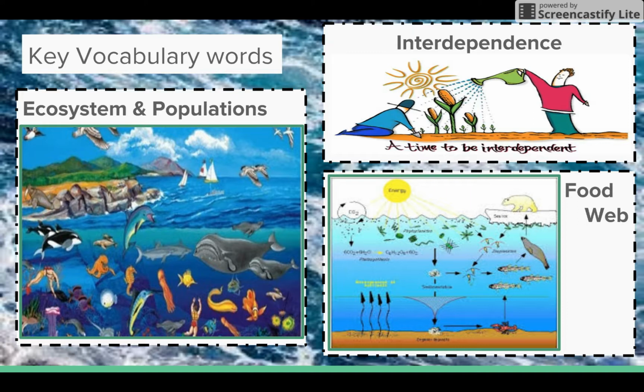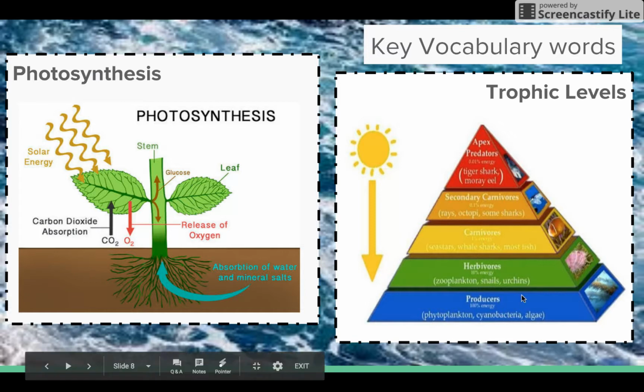And interdependence is illustrated because of the food web, where the plankton are the base and they are a part of each of the chains, therefore making up this food web and illustrating how the plankton are used by all the animals because they're at the base of the trophic levels where they make 100% of the energy.